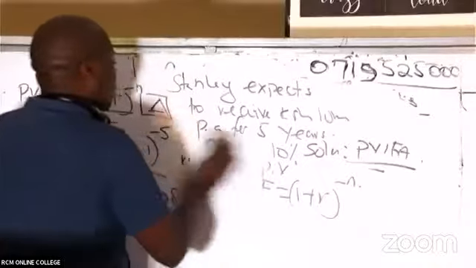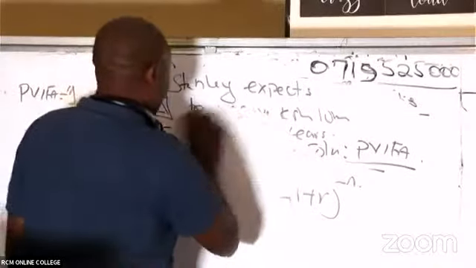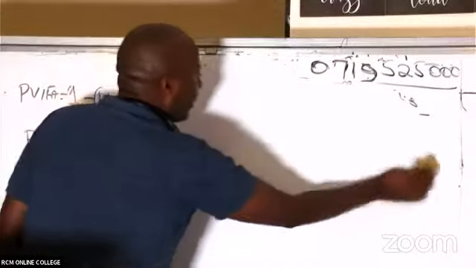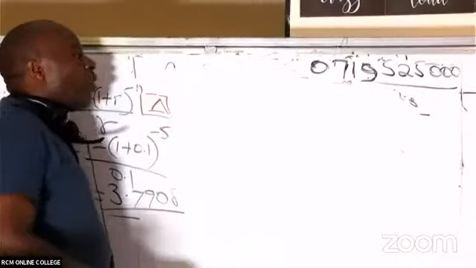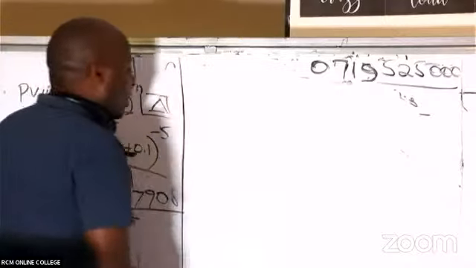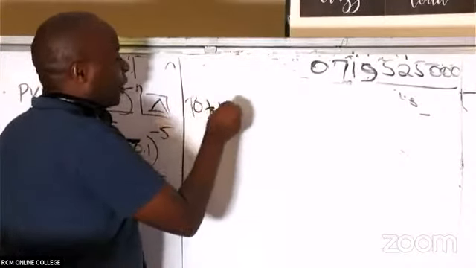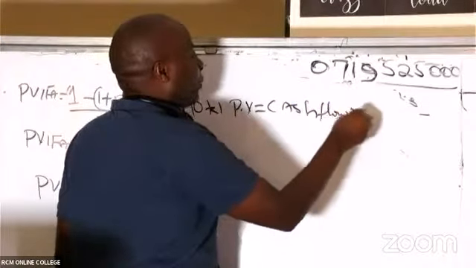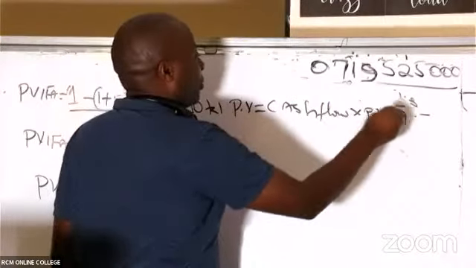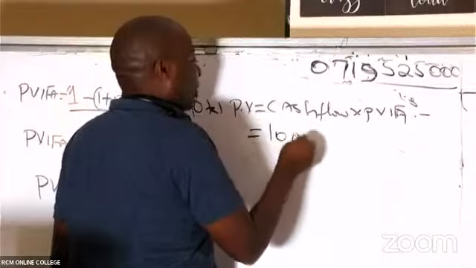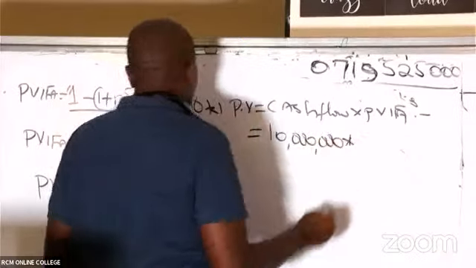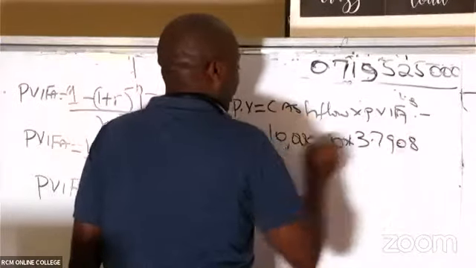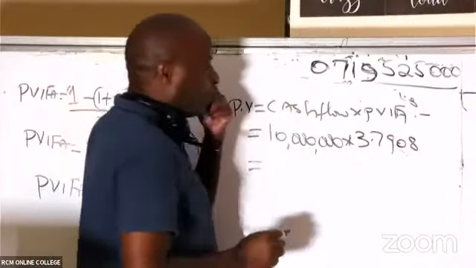Ladies and gentlemen, having gotten this PV4 as 3.7908, I need to come and now finish the question. This examiner had asked me to ascertain how much this guy called Stanley would get, the total present value. So the total present value will be the cash flow times the PV4. Remember, the cash flow, you're only taking 10 million, times the PV4, which is 3.7908.